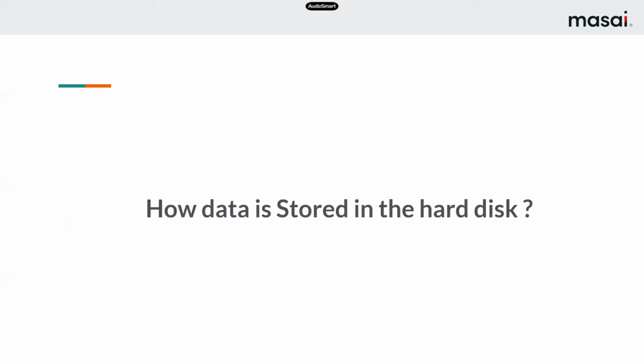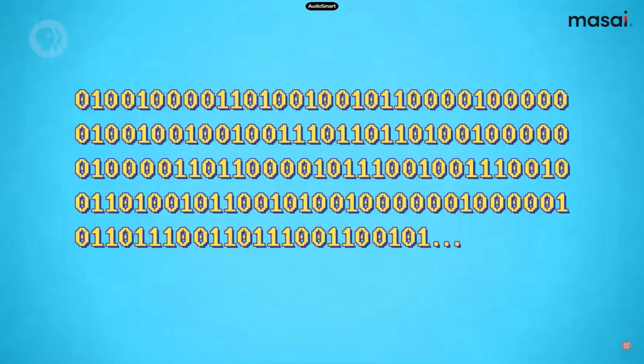So let's see how data is stored in the hard disk. For a basic text file, data is stored in this format. This is binary format. Every piece of data is stored in binary format in the hard disk, because the hard disk can only recognize data in this digital format of 0s and 1s. 0 basically means off, 1 means on. This is the sequence through which data is stored in the hard disk. Suppose this data says, hi, I am Varun, and this is the binary format of that data. The question is how we decode this data so that I can get the text from it.